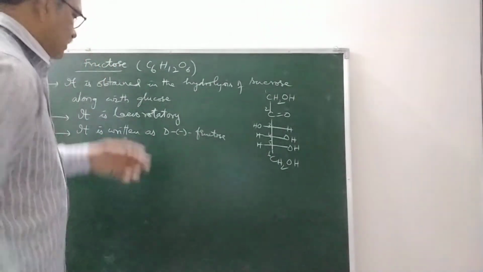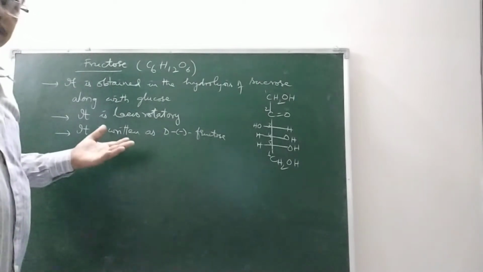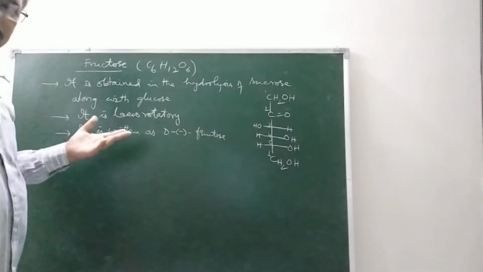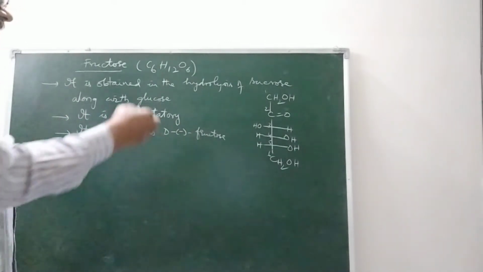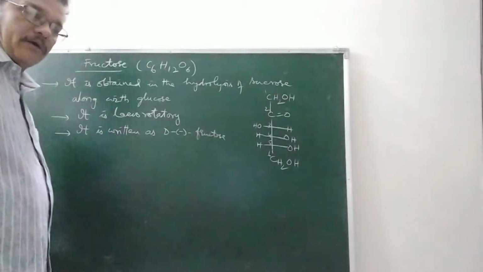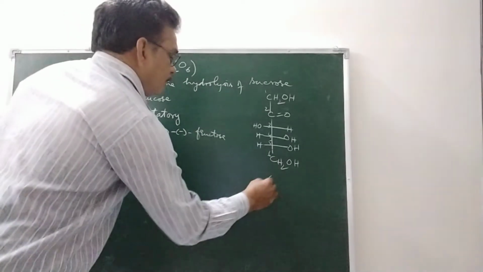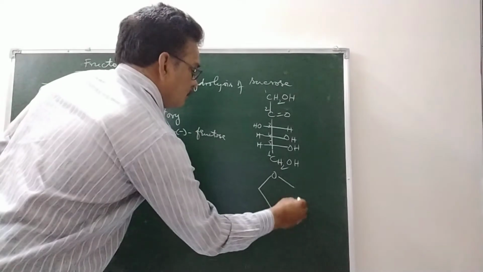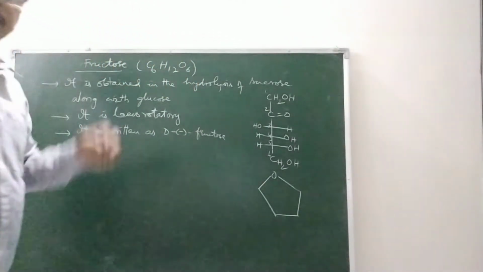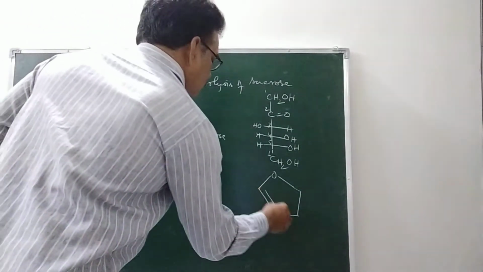Of course, this D-minus fructose also has cyclic forms, like glucose. In the cyclic form, it will have a furanose structure. This is called furan.